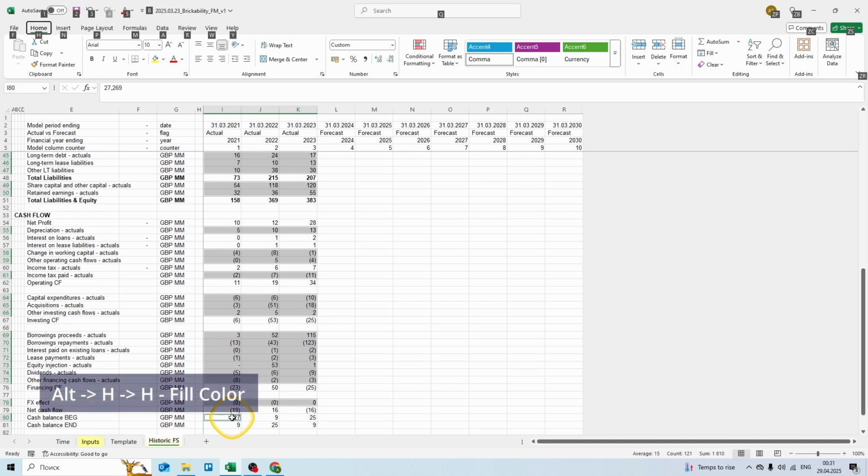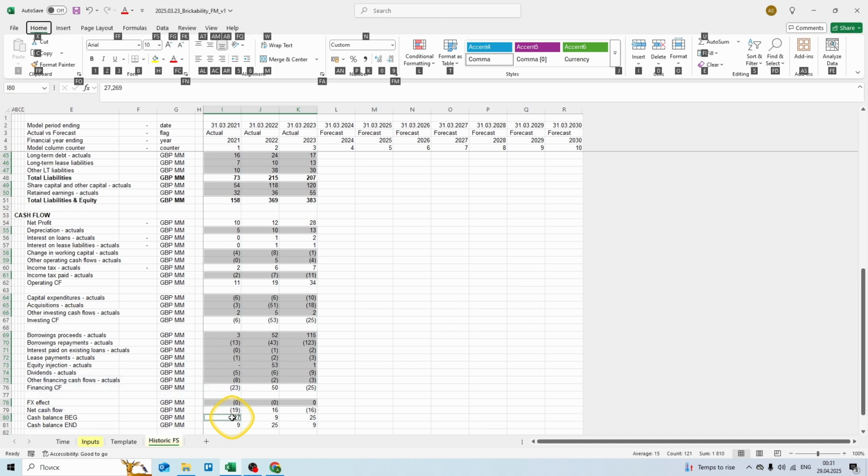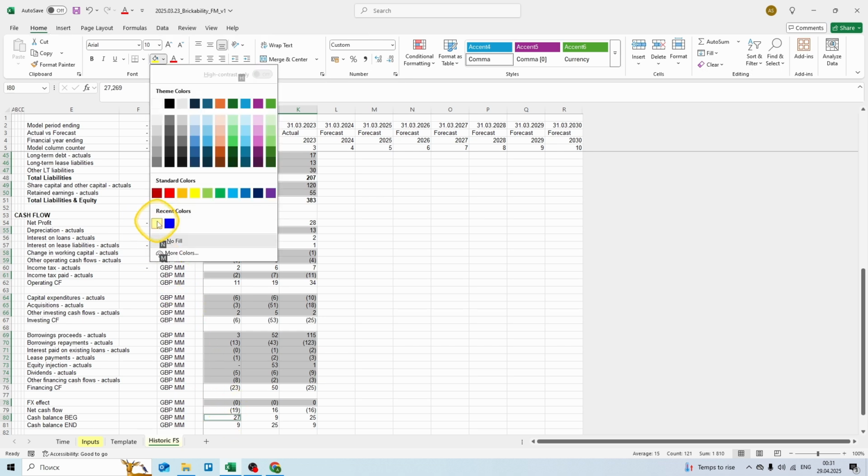Then use the shortcut Alt-H-H and choose the yellow color.